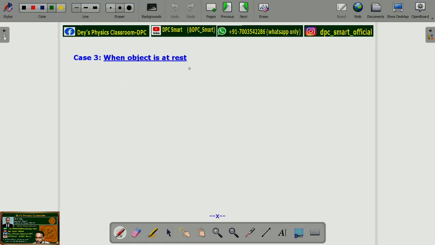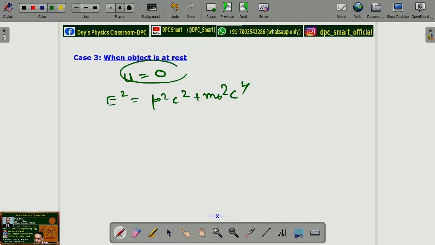Next, third case, when object is at rest, that means u equals 0. The starting equation is the same, E square equals p square c square plus m naught square c to the power 4. As u is 0, and p contains u, p will also be 0.